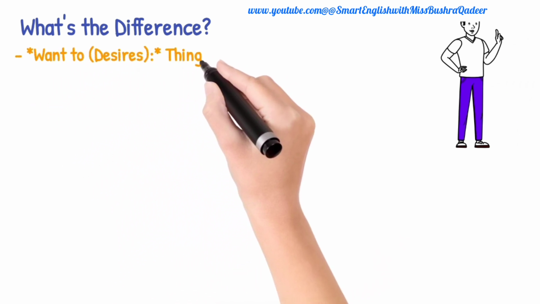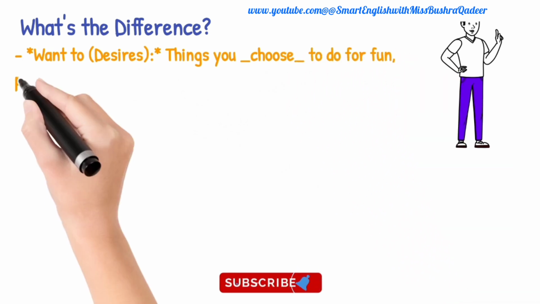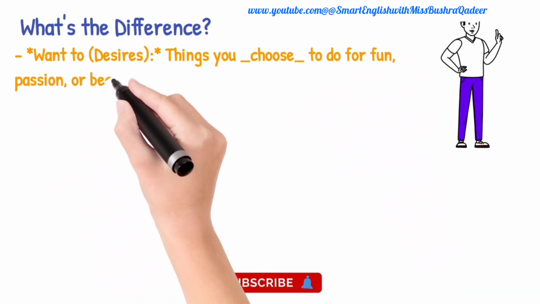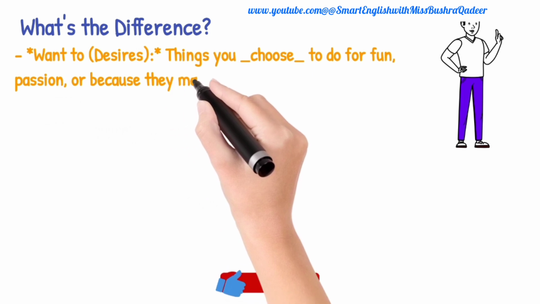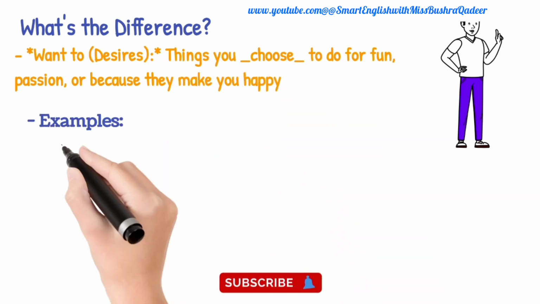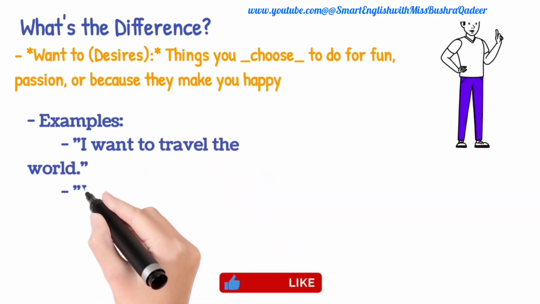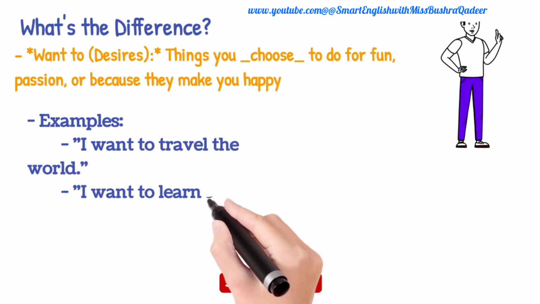Similarly, if something is my responsibility, I don't want to do that, but it is my responsibility or it is my obligation. For example, eating healthy is good. So, how to say that? I have to eat healthy. I have to do exercise. I have to participate in sports.